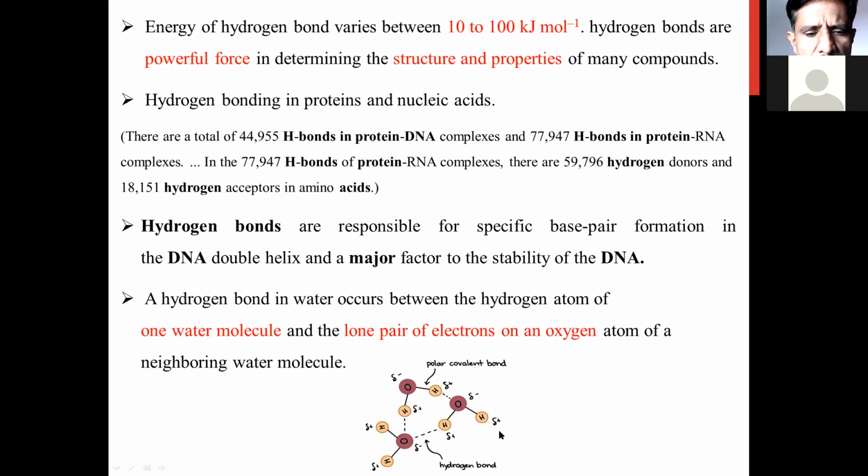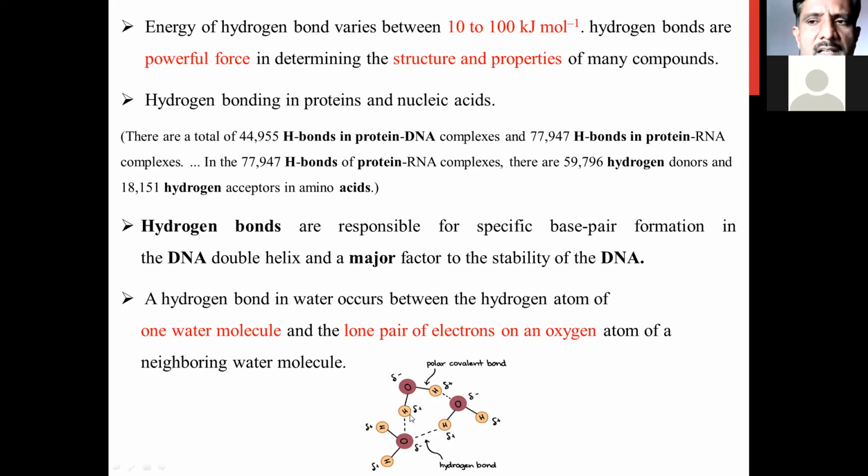Now, how is the hydrogen bond formed? Just see here how water molecules form hydrogen bonds between each other. This is one water molecule, another water molecule, and this is the third water molecule. The negatively charged oxygen atom forms an electrostatic force of attraction with the positively charged hydrogen of another water molecule. This positively charged hydrogen in turn forms an electrostatic force of attraction with the oxygen of the third water molecule. In this way, a hydrogen bond is formed.